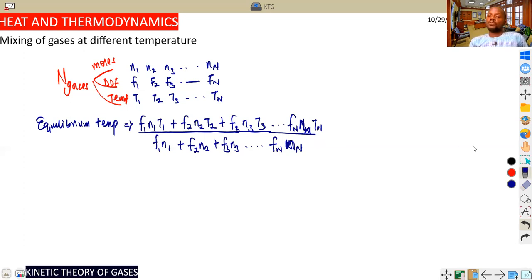And don't forget your formula, P1V1 over T1 plus P2V2 over T2, where we give you P final, bracket V1 plus V2. So this is also very important.